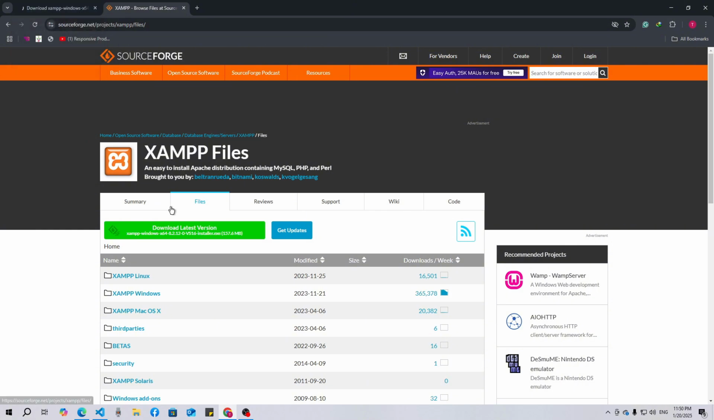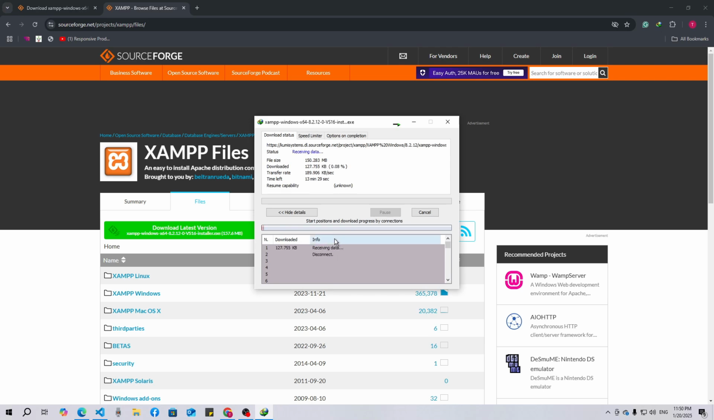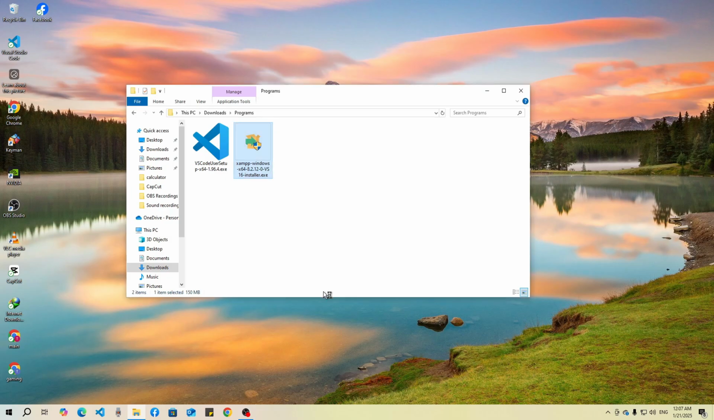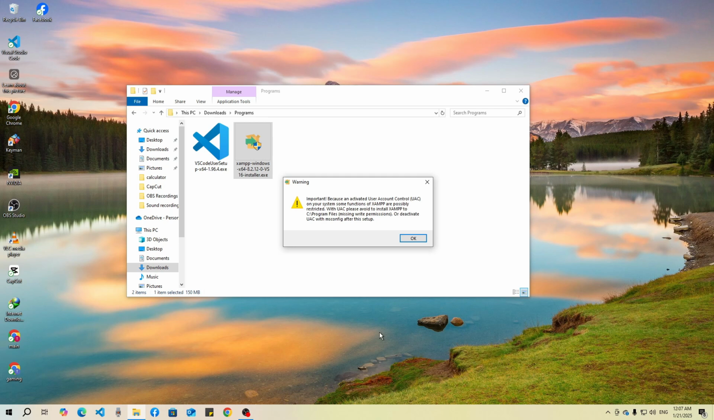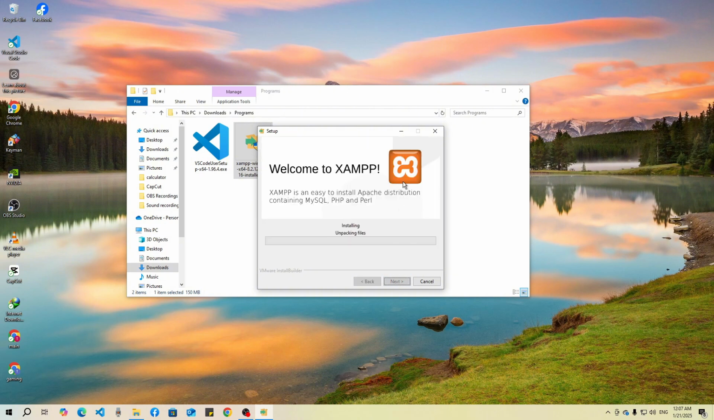And here you can see I have already downloaded it. So let me just go to the file. Here you can see I have downloaded this. Now double click on it. Click OK. And here click next, next and next. And it starts installing, right?